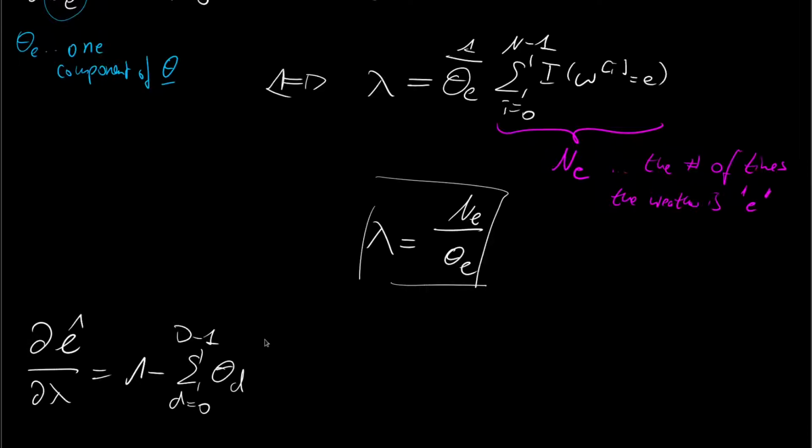let's just remind us what our actual goal was. Our actual goal was to find the theta e, and a common thing in Lagrange multipliers, or like the way to do constraint optimization, is to get rid of the lambda, and that's our question here: how to get rid of the lambda. And we actually have to involve some sort of a trick.